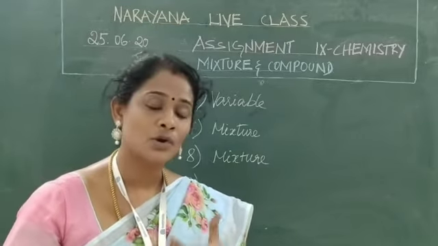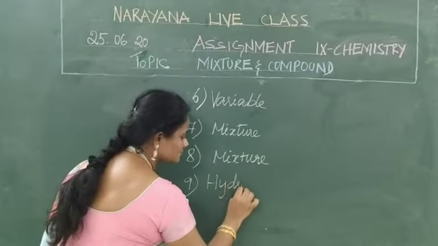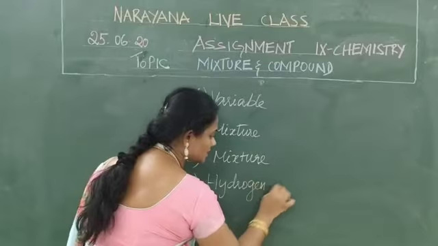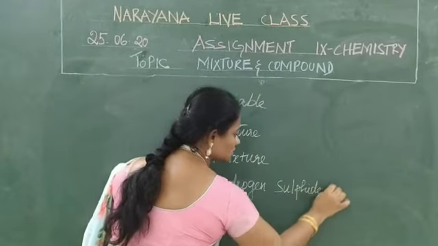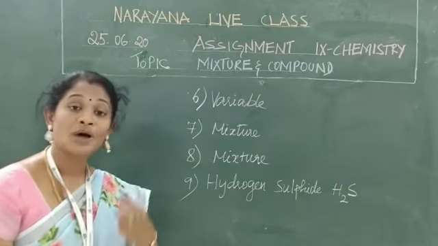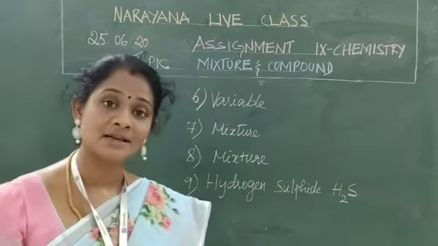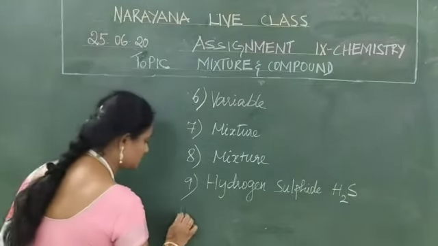Which gas has a rotten egg smell? Hydrogen sulfide. What is the formula for hydrogen sulfide? H2S.